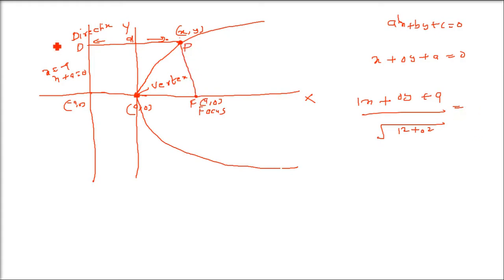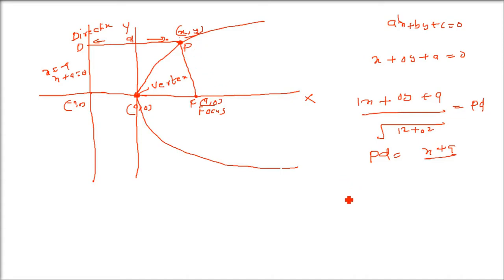So let us join it. This is the perpendicular distance of (x, y) from the directrix. So it will be (x plus a) divided by the square root of 1 squared plus 0 squared, that is the square root of 1, which is 1. So PD is x plus a. Now let us find out PF.